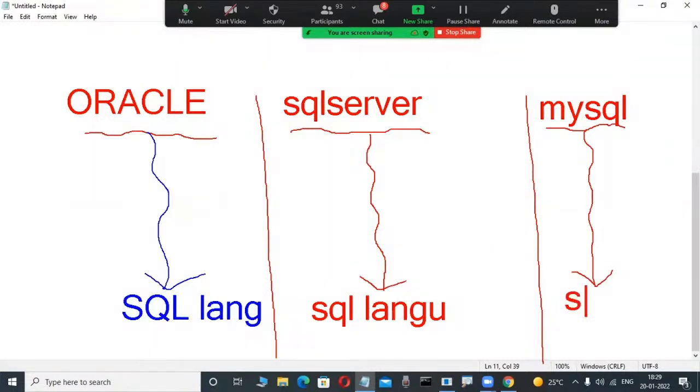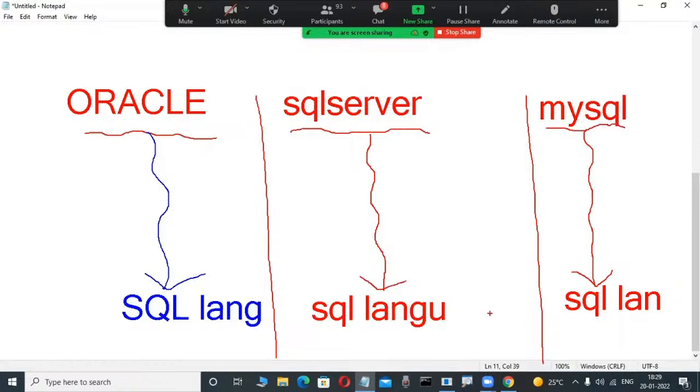What are they using? SQL is a language, for example. Now here, the SQL language is a universal language. Now what is my doubt? So many people are attending this demo class, and those persons may have a doubt: are all these SQL languages the same or different? I have a doubt here.